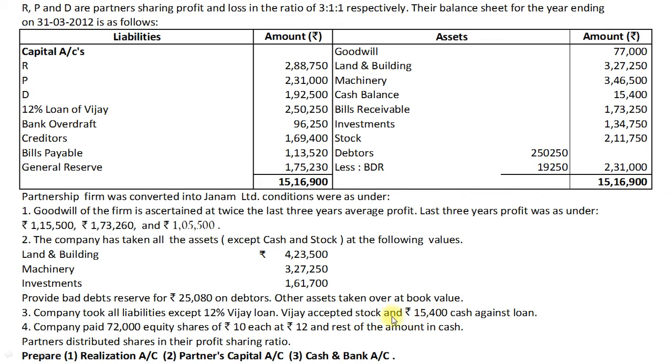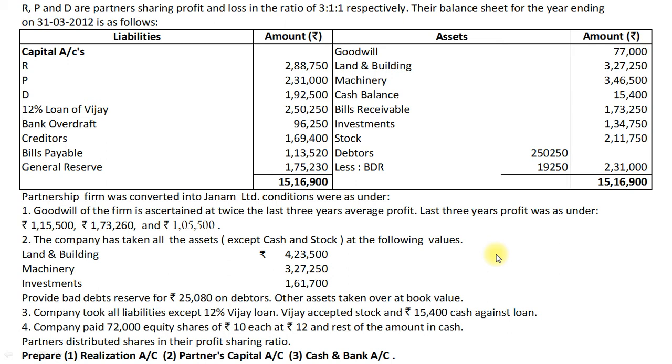It means Vijay's loan will be paid by giving stock and cash worth rupees 2,27,150, whereas Vijay's loan amount is 2,50,250. It means 23,100 is less payment towards Vijay loan, and it will be treated as a realization profit for the